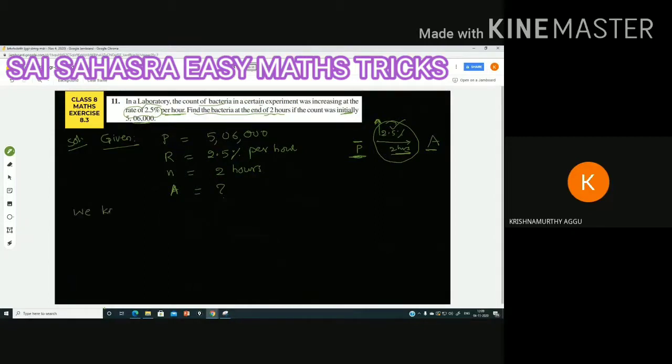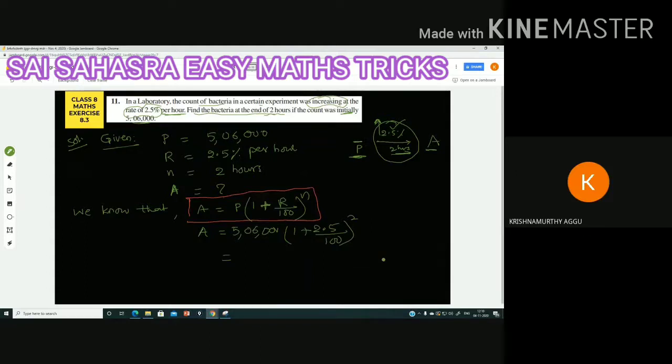We know that the formula is A is equal to P into 1 plus R by 100 whole to the power of n. Since it is increasing, you can take plus. If it is decreasing, you can take minus. Since it is a formula, let me keep a box. What is the value of A? We don't know, we need to find. P is 5 lakh 6,000, 1 plus R value is 2.5, 2.5 divided by 100, whole power n. N refers to 2 here.